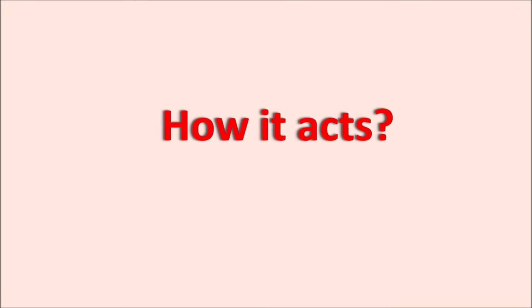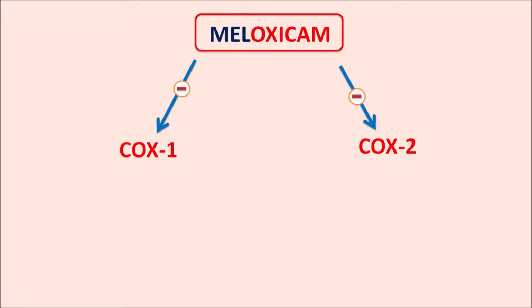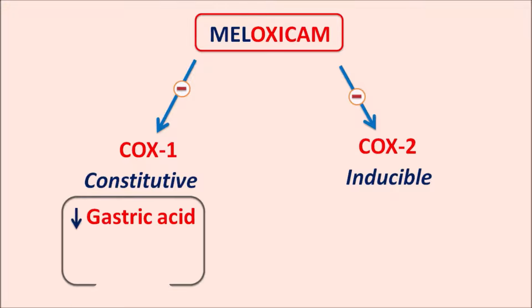Now let us see how this drug acts. We have discussed that meloxicam can inhibit the activity of the COX-1 enzyme as well as the COX-2 enzyme. COX-1 enzyme is called a constitutive enzyme, which is always present, whereas COX-2 enzyme is inducible, which is expressed only in conditions of inflammatory response. Now, COX-1 enzyme is present in the stomach, where it is responsible for decreasing gastric acid secretion, and it is also present in the renal system, where it increases the glomerular filtration rate.